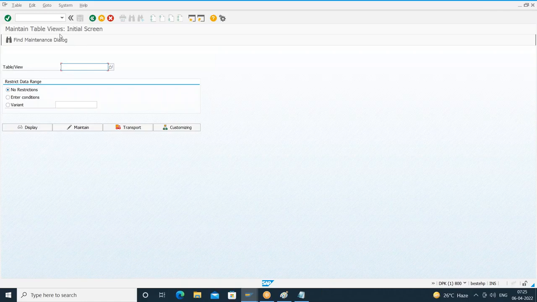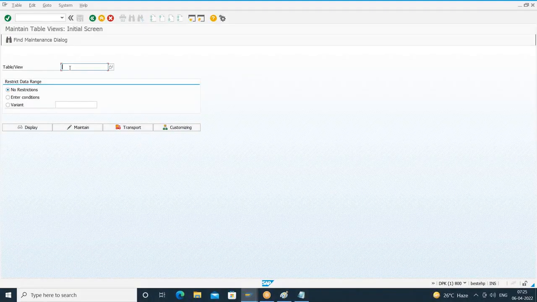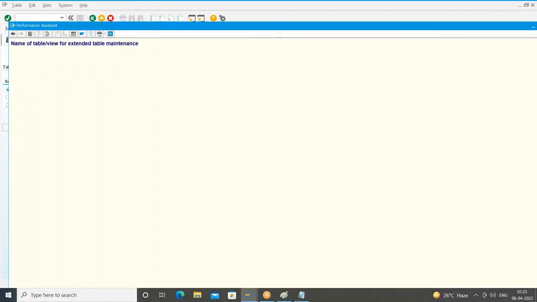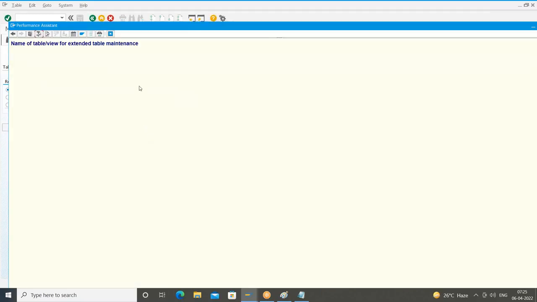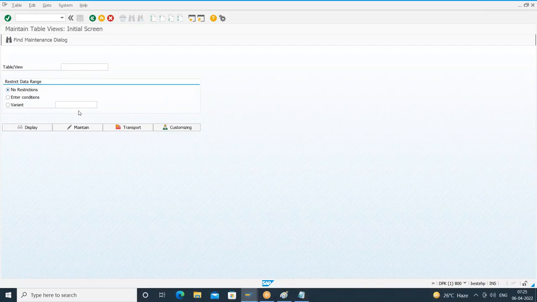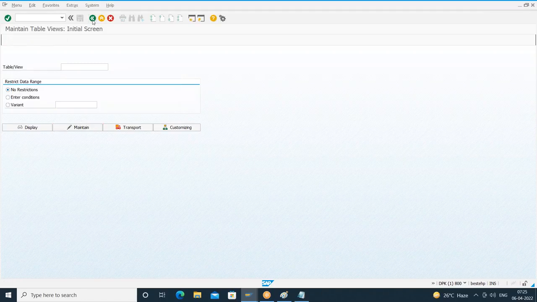And if you want to create a T code for this table maintenance, it is the same process we have done yesterday. We are going to bypass this screen of SM30. So what is the name of this field? View name. I'll put the cursor in this field. If you press F1, go to technical information. What is the screen field name? View name. And what is the function code of the maintain button? UPD, I think, nothing but update. So when I press F1, I got UPD, nothing but update. Done.